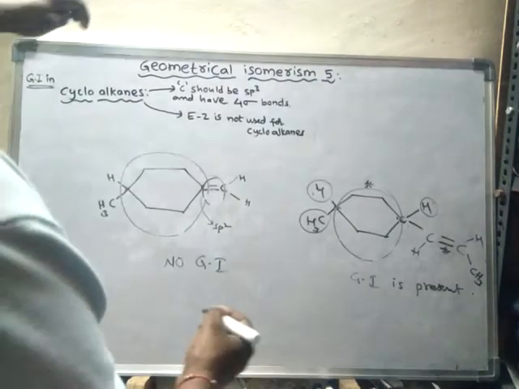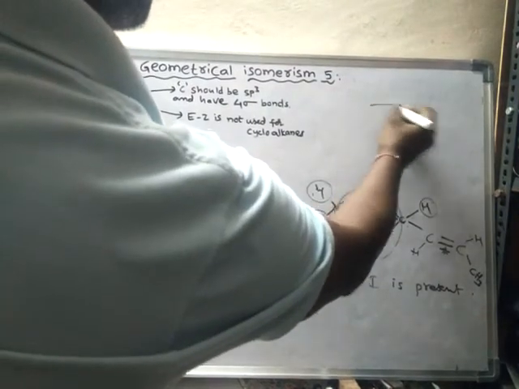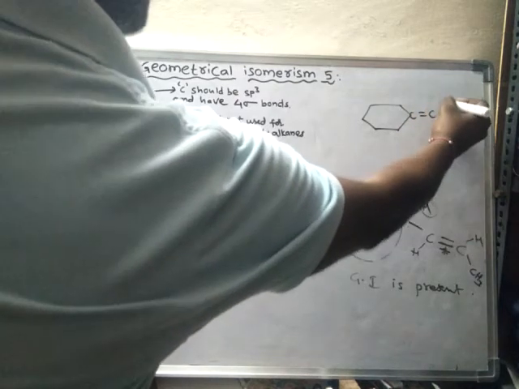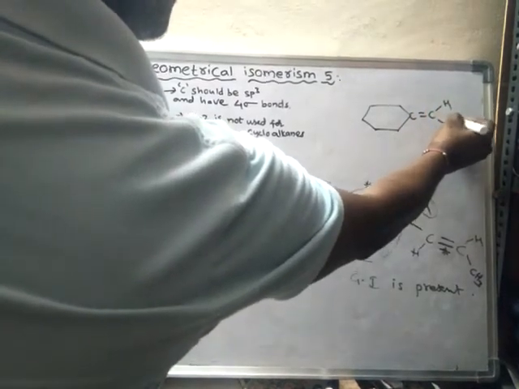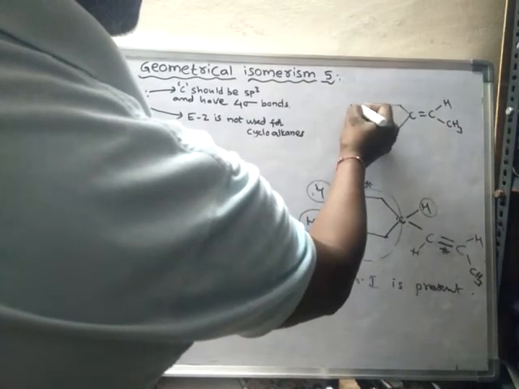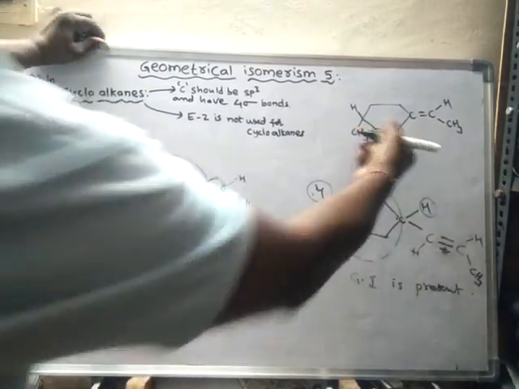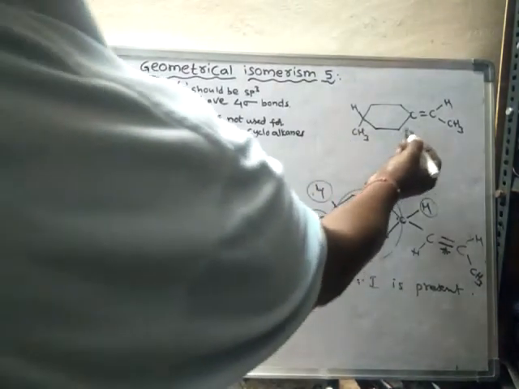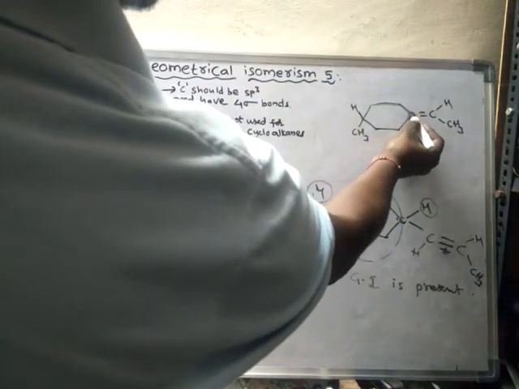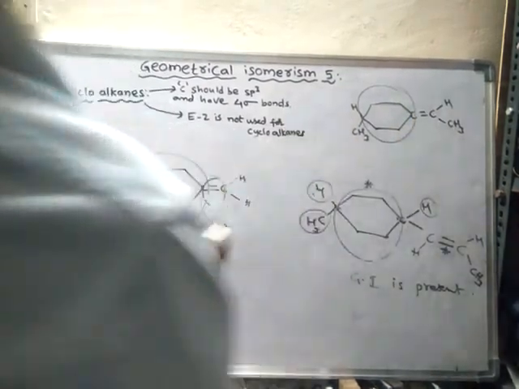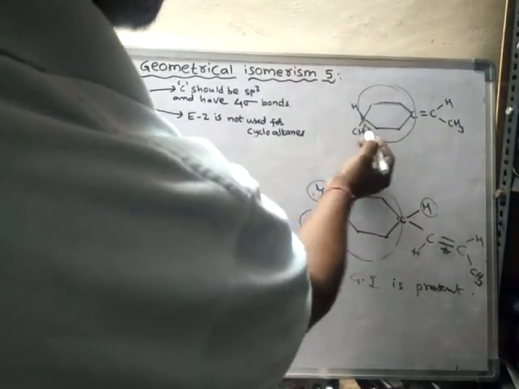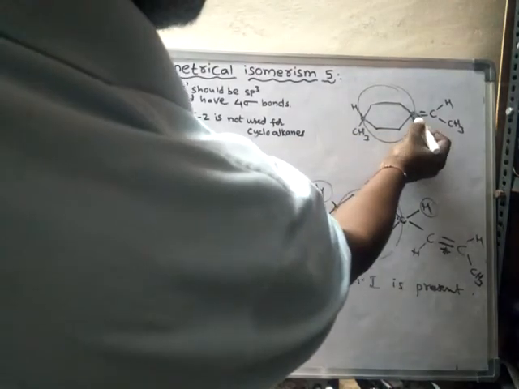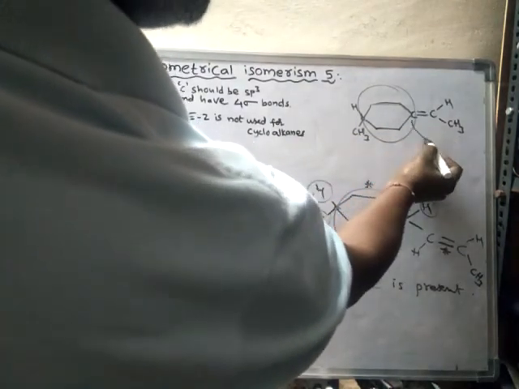Suppose it is like this. Do you find any geometrical isomerism in this compound? This is the cycloalkane part. In the cycloalkane part, this carbon is having two different groups, and this is an sp3 carbon, and this carbon, if you see, is an sp2 carbon.